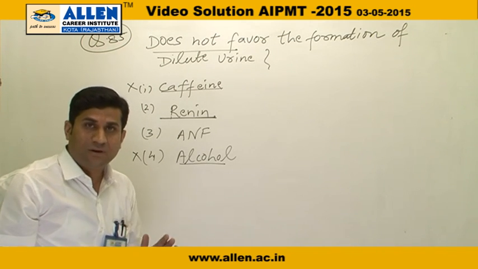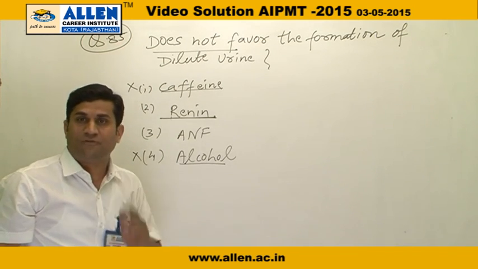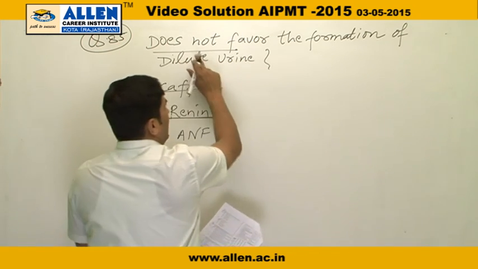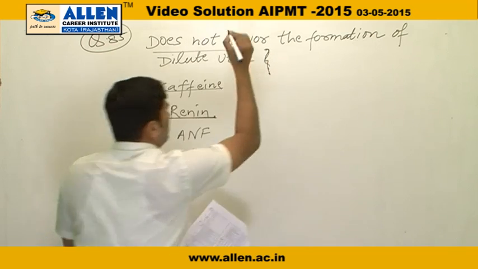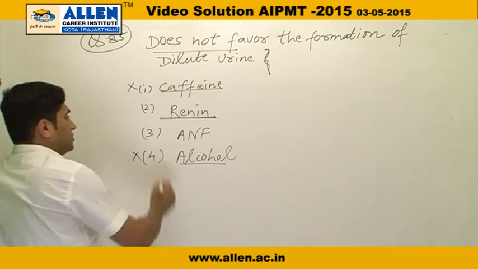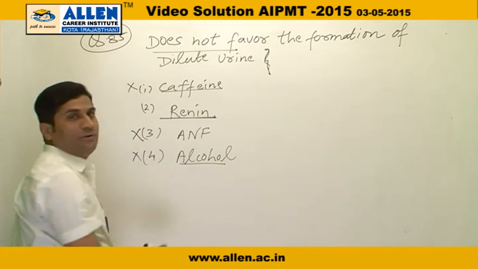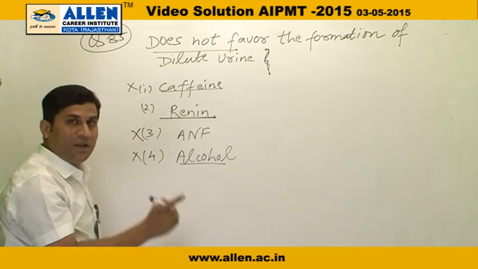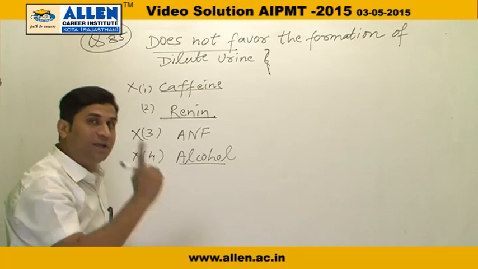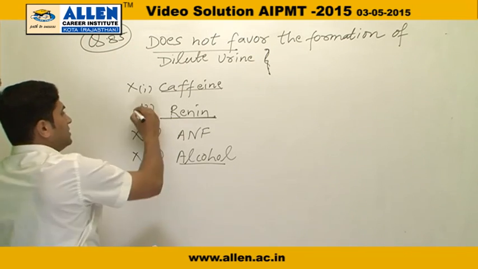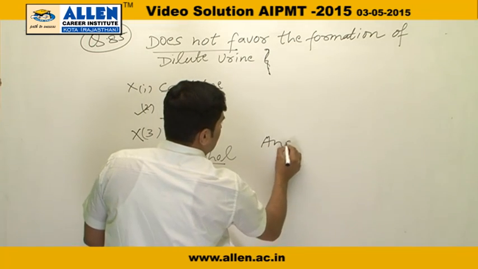So ANF increases excretion of water and also produces dilute urine. So this is wrong. What does not favor the formation of dilute urine is renin, because it increases blood volume and decreases urine volume. So for question number 85, the answer is second.